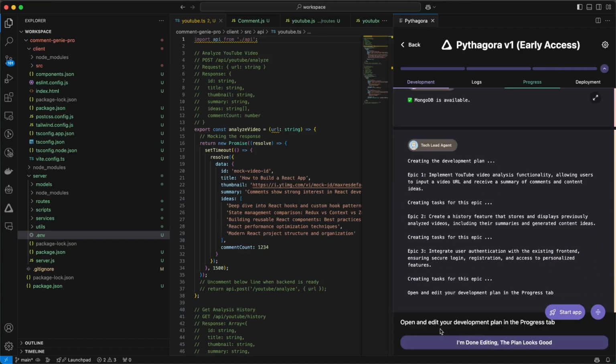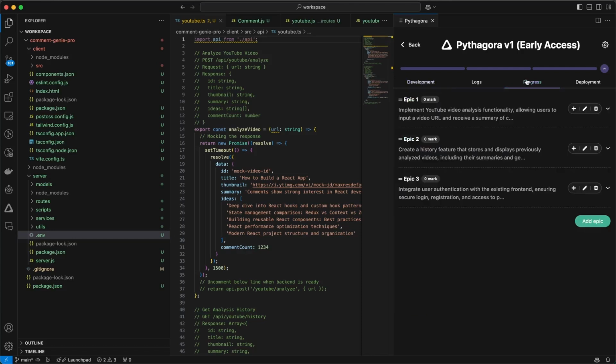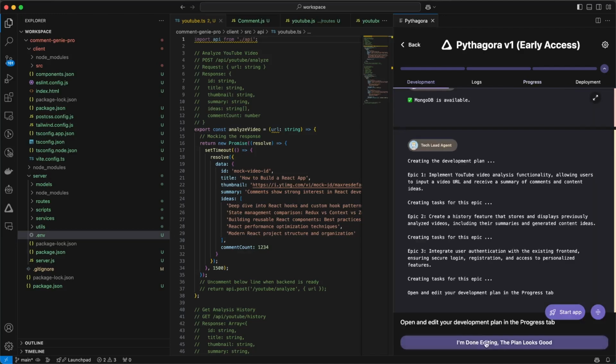And now all those agents finish working together, it's saying open the progress tab and edit anything that needs changing. And here we can see we've got implement YouTube video analysis functionality, we've got create a history feature, and also integrate authentication. If it does those 3 things, I'll be super impressed. I'm just going to say I'm done editing, the plan looks good. And then we'll authorize task 1.